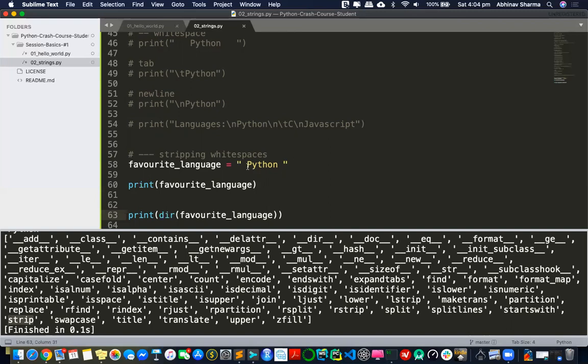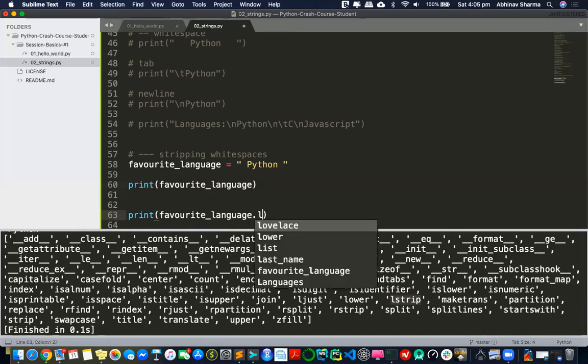Now, you want to remove the left white space and the right white space. If I had to use one, I would definitely go with strip. It will remove both, but I'll show you lstrip, rstrip, and strip. And I'll keep showing you dir, because you might miss something or not remember a function name, but you can always do dir and get that name out. That's a neat trick to get the function name from that object. So now let's use lstrip first.